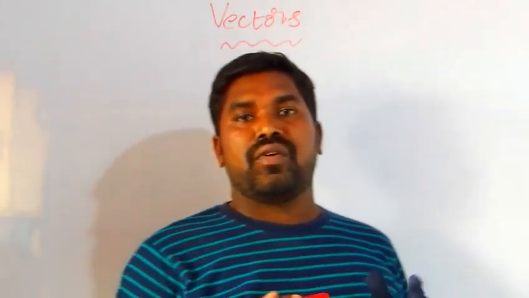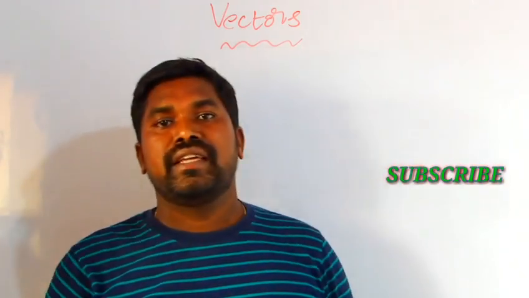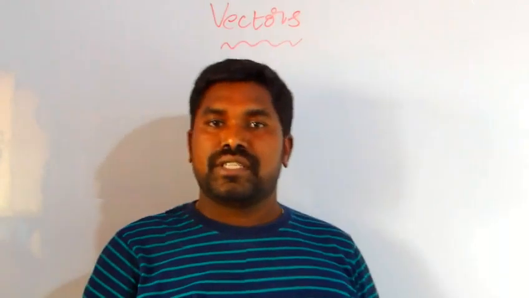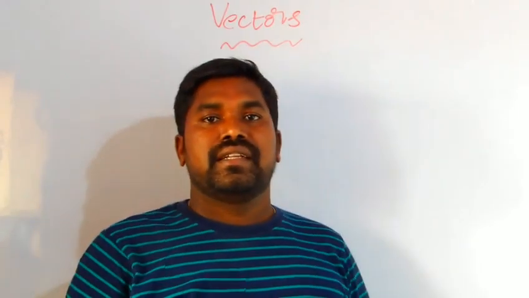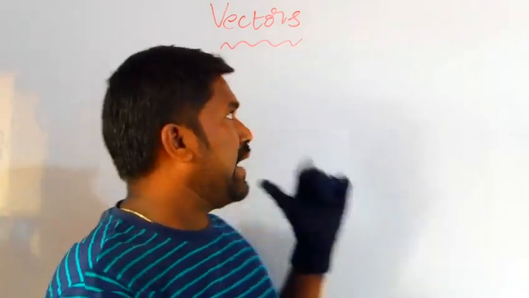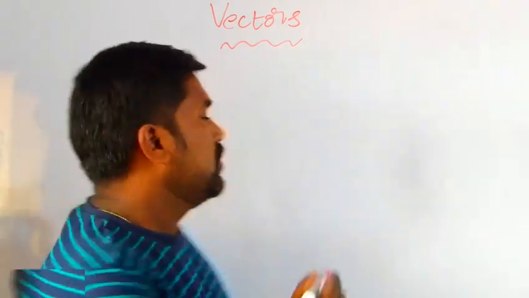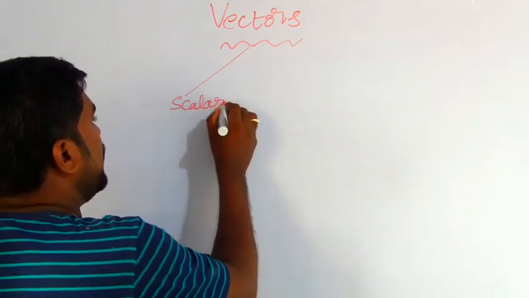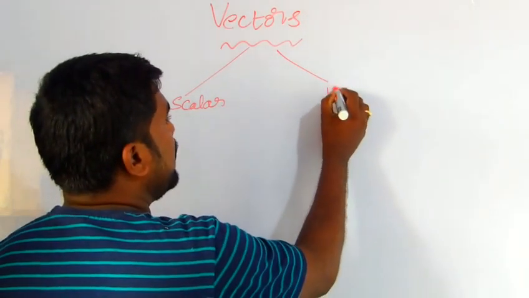All measurable quantities are called physical quantities. The physical quantities are mainly separated into two types, scalar quantities and vector quantities.